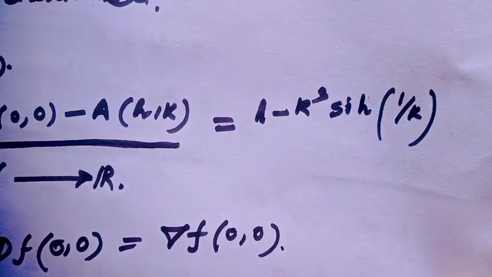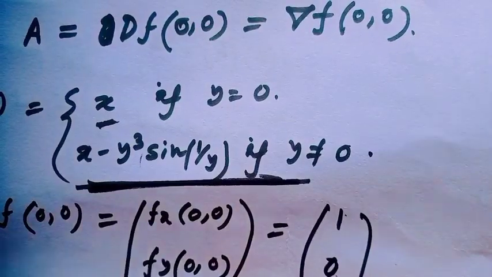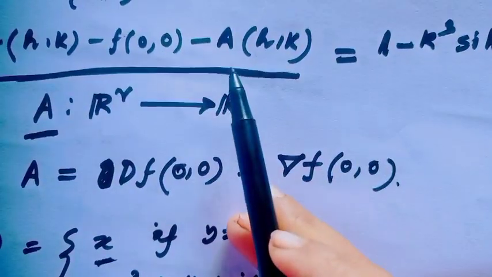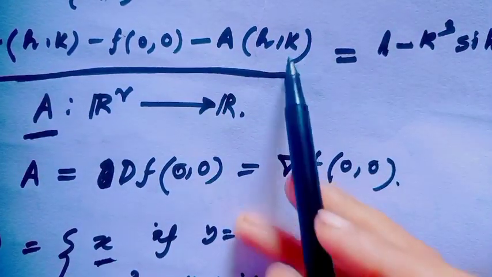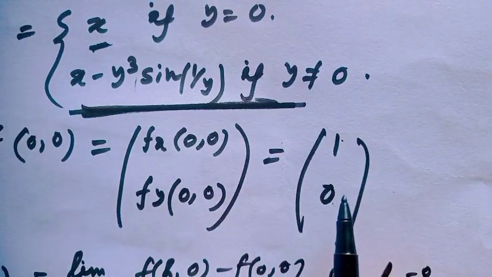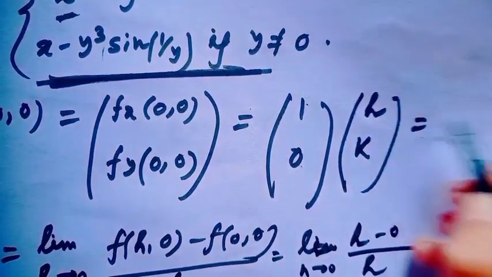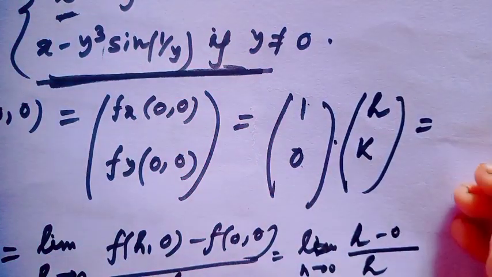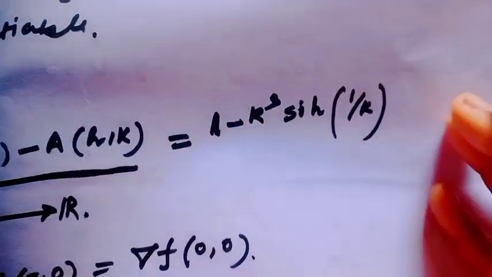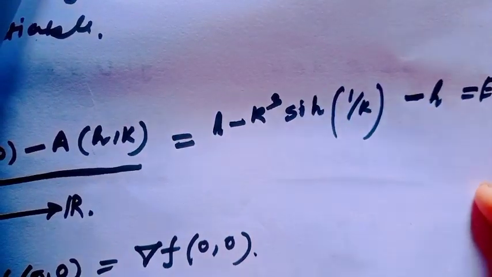And the gradient of f is (1,0), and A acting on the vector (h,k), that means the gradient of f at the point (0,0) acting on the vector (h,k), here a dot product, this value would be just h. So this is minus h, and this is our error term e(h,k).